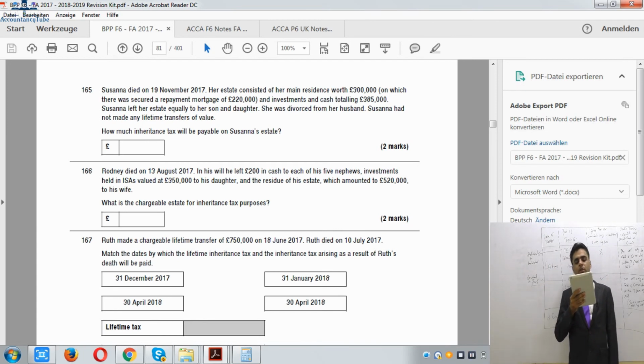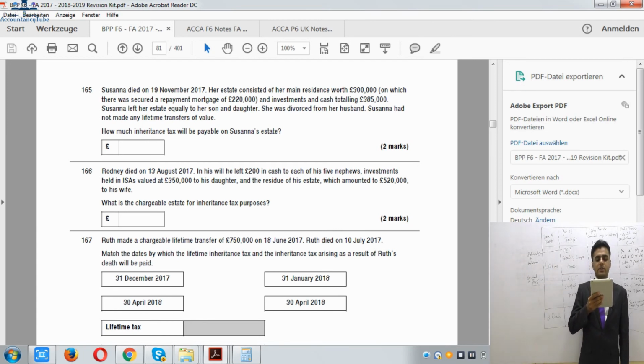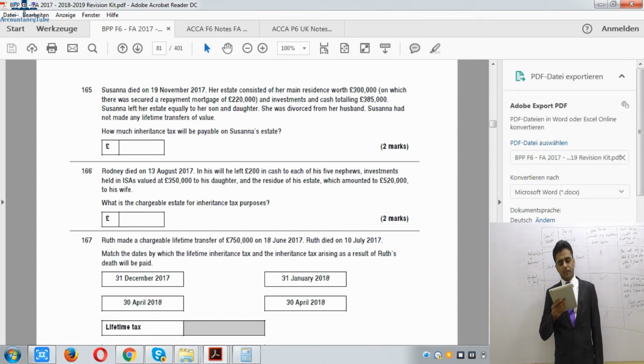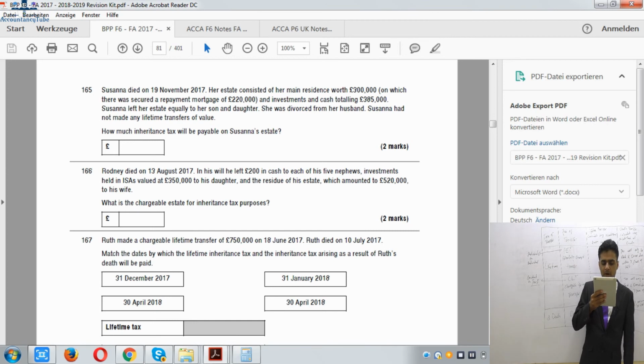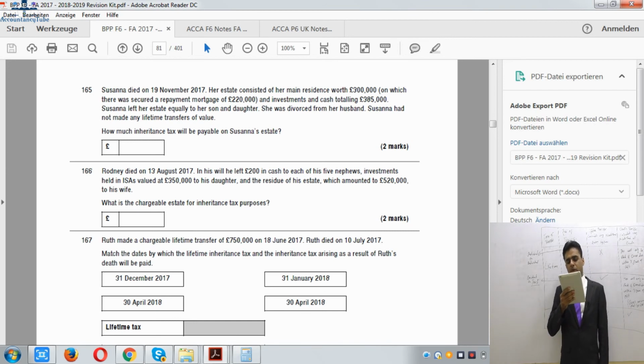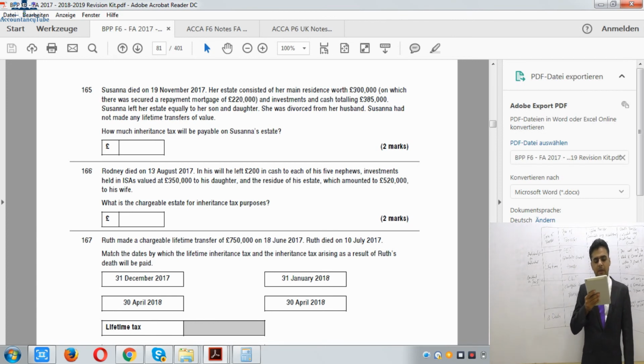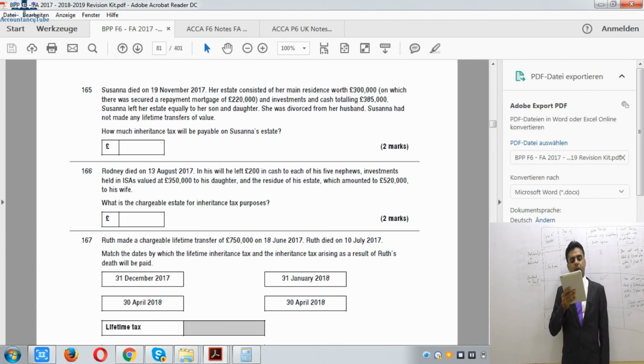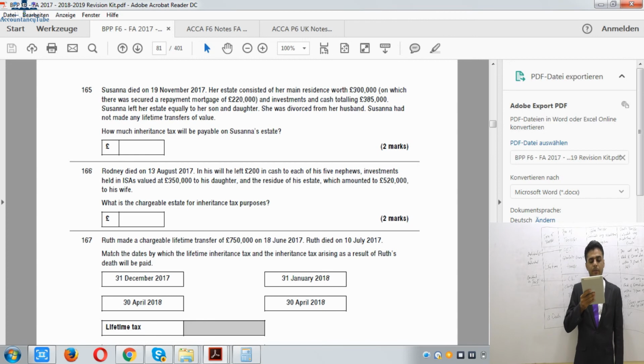Inheritance tax of £276,000 was deducted. So we'll take £890,000 less tax deducted of £276,000. After that, under the terms of his will, Benjamin left £260,000 to his wife, so that amount will also be deducted. A specific legacy of £120,000 free of tax to his brother, so that amount will also be deducted.